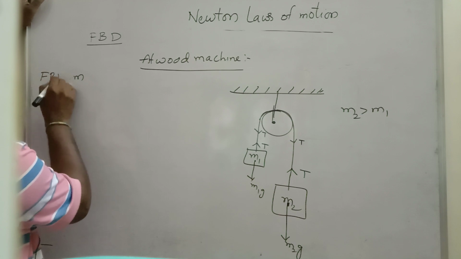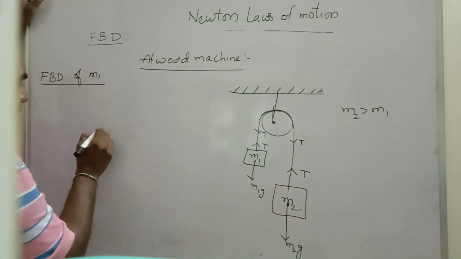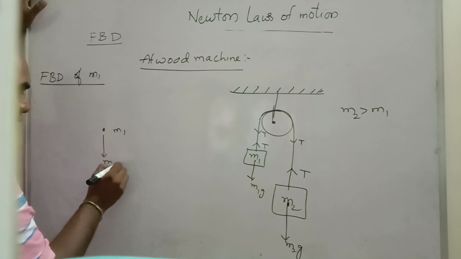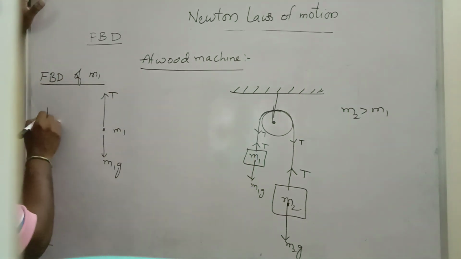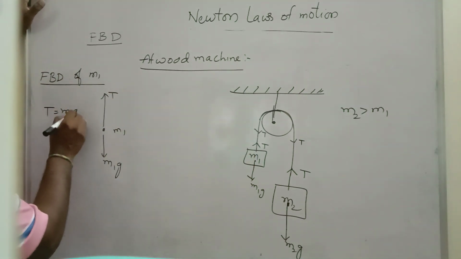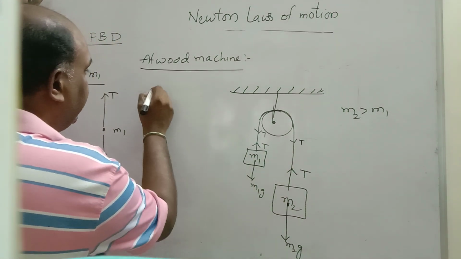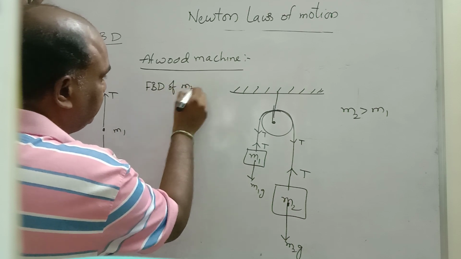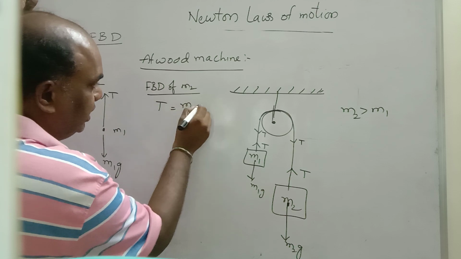FBD of m1. m1 is a point mass: its weight m1g acts downwards and tension acts upwards. So tension is equal to m1g. Now write the FBD for m2. What will happen? Tension is equal to m2g.